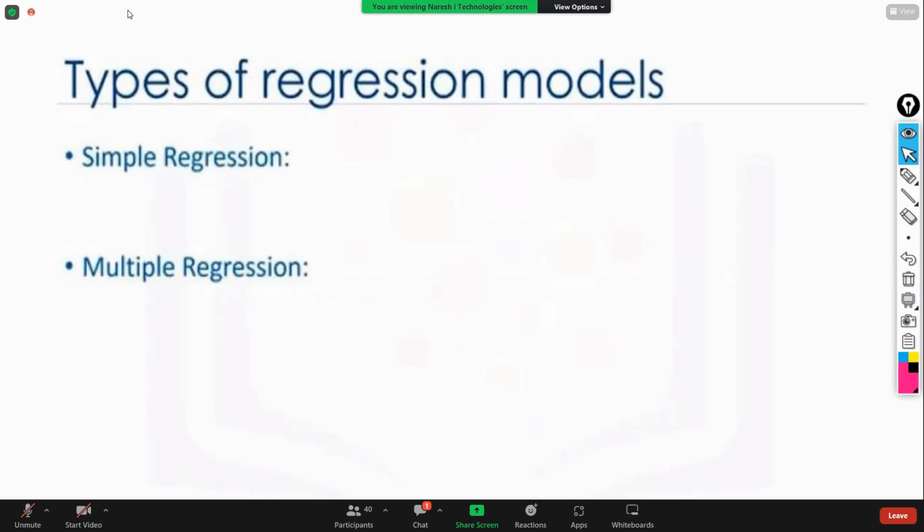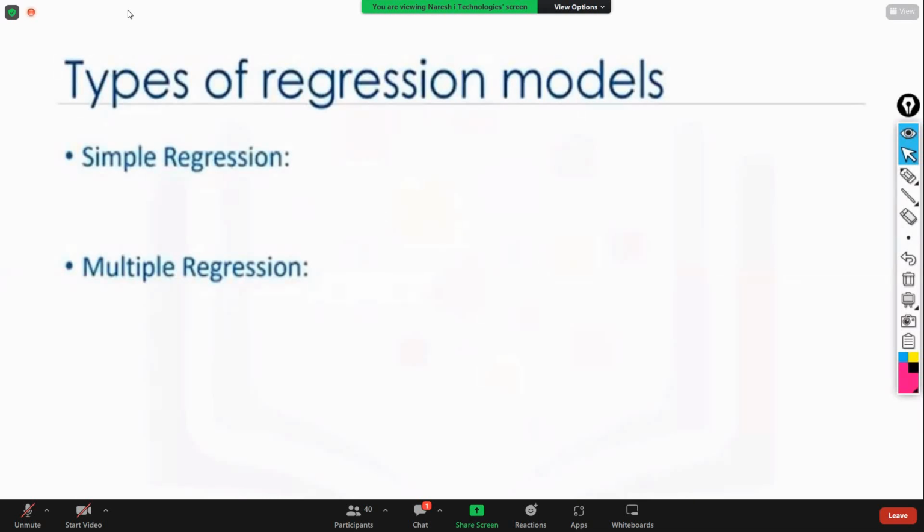If you are having only these two variables, it is called simple regression. It means you are going to estimate the output based on the given one input variable only. You are not going to consider multiple input variables, only one variable.